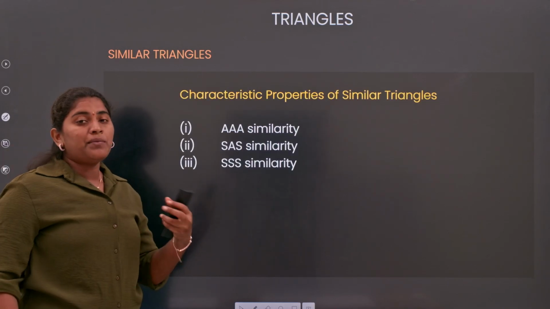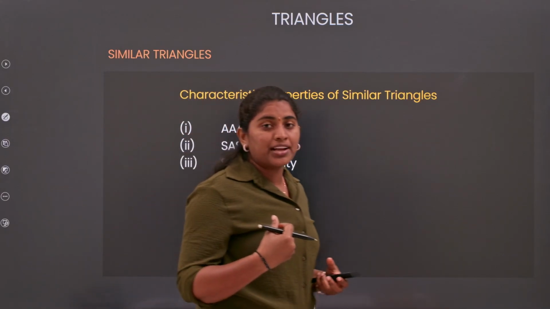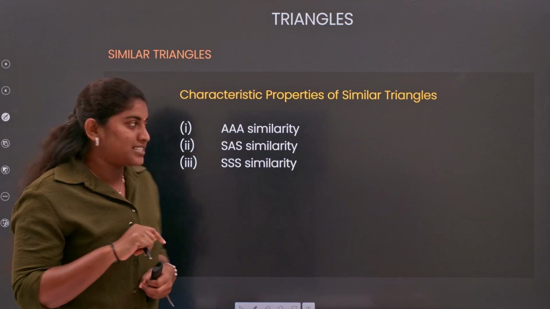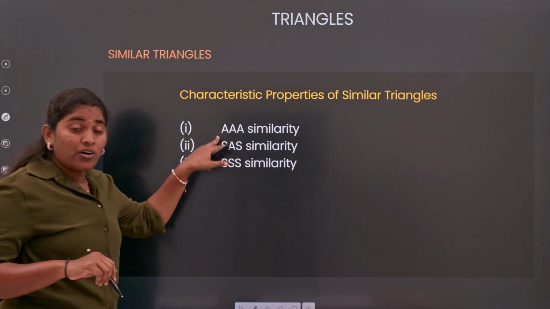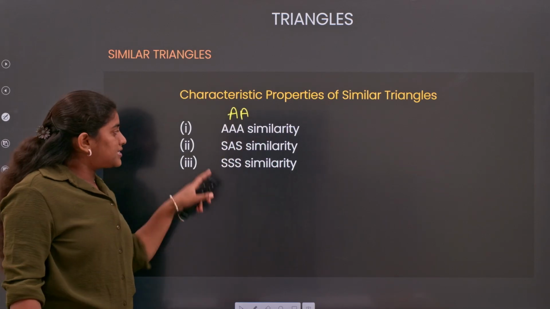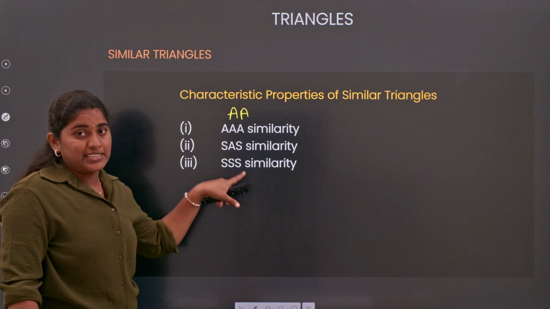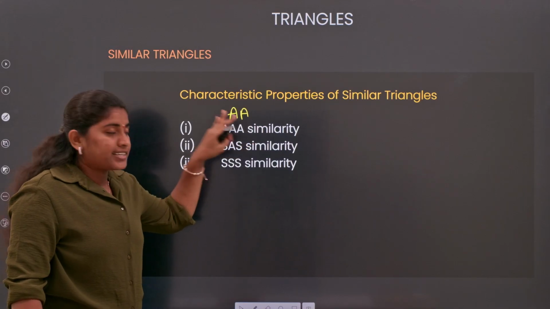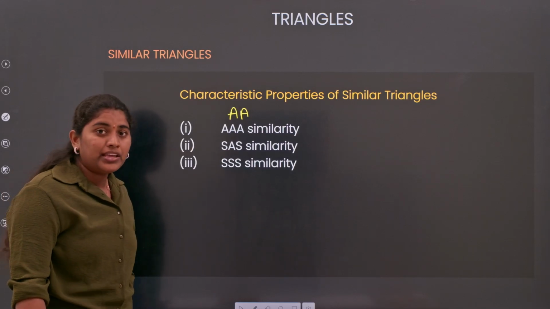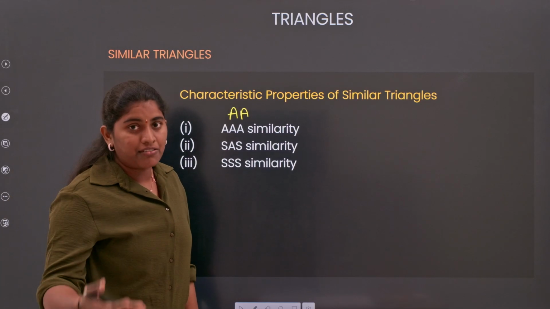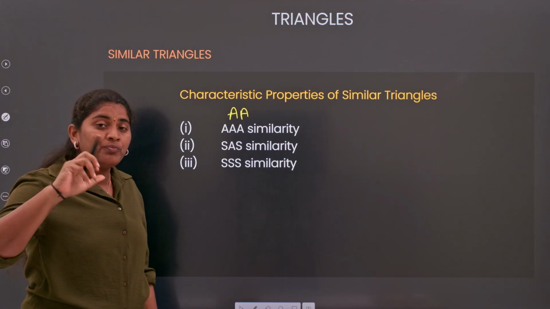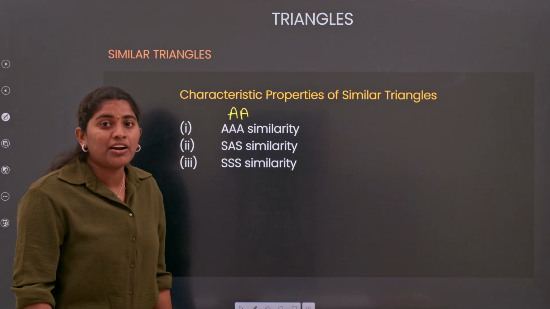Moving to the next, what will be the criteria? What are the conditions we are going to consider in order to say that the given two triangles are similar? We have three conditions. That is the AAA criteria, or it can be considered as the AA criteria also. Understood? And next it is SAS, and next SSS. It means the angle criteria, side-angle-side criteria, and side criteria. We will discuss that in today's session, along with the proofs, so that you will get a clear idea how to analyze whether the given triangles are similar or not.